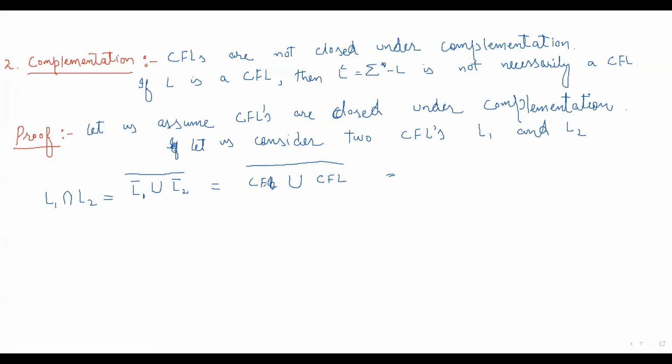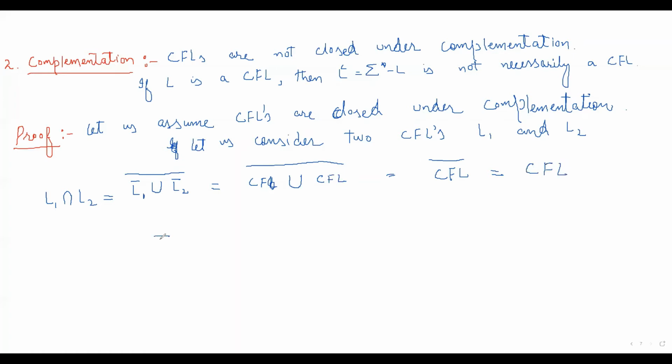So the union of a context-free language with a context-free language is a context-free language, and we have a complementation. Now we have a context-free language and its complementation, and we have assumed that context-free languages are closed under complementation. So the result will be a context-free language.